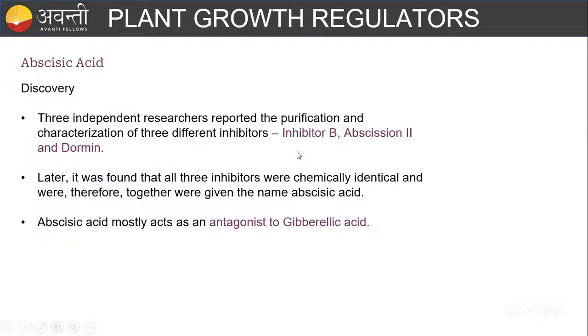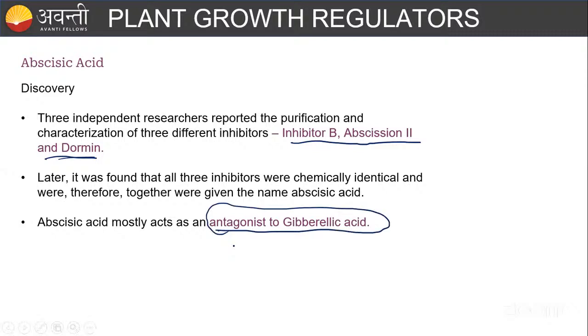Then coming to abscisic acid, it is also called inhibitor B, abscisin II, and dormin. Okay, you have to remember all three names. And it is antagonistic to gibberellin. They will ask in the examination which hormone acts as an antagonist to gibberellin. The answer is abscisic acid.